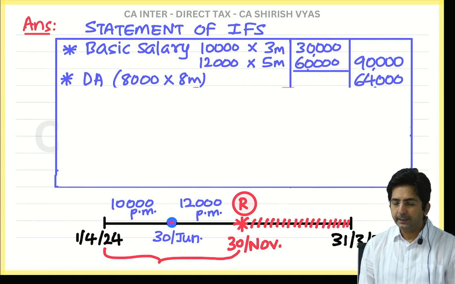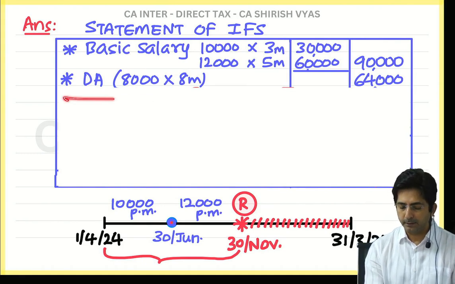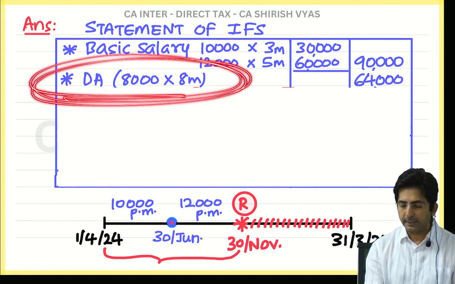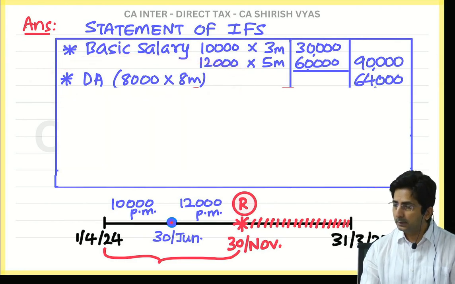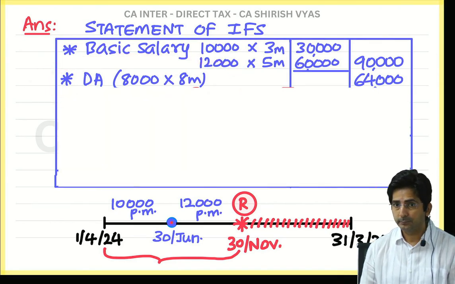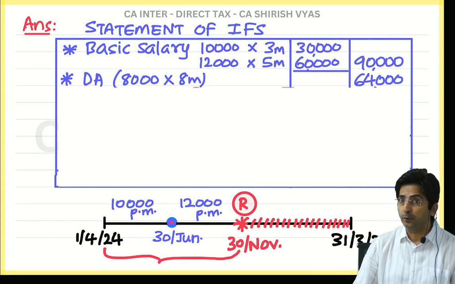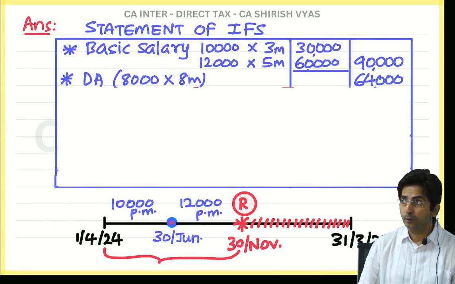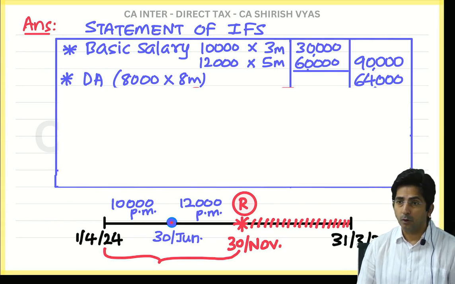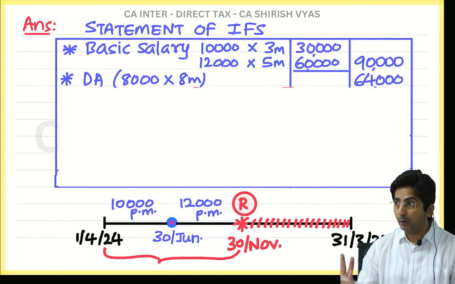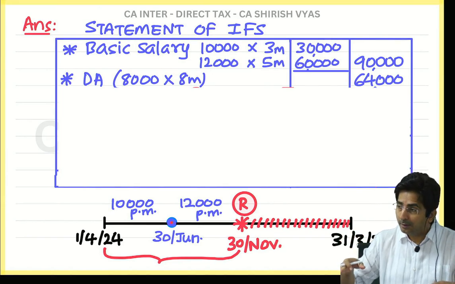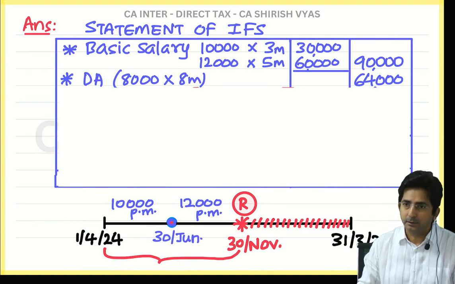See, for DA in terms, not in terms, not given means it is in terms. But anyways, here it doesn't make any difference. While writing DA, whether in terms, not in terms, both are taxable. It is just when we are using the formula, you have to be careful. In terms, in formula, not in terms, not in formula. But in POGA it's not like that. In POGA, everything counts. DA in terms, yes. Not in terms, yes. Both yes.